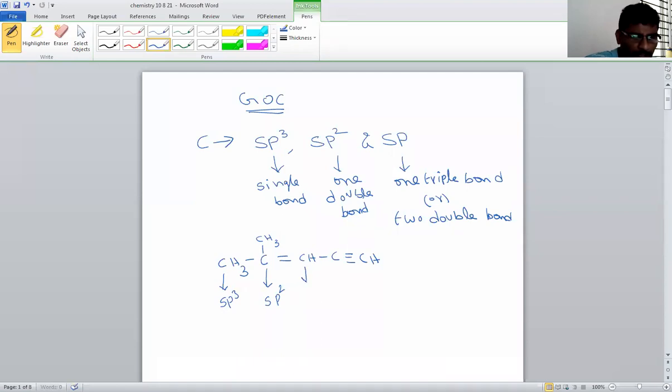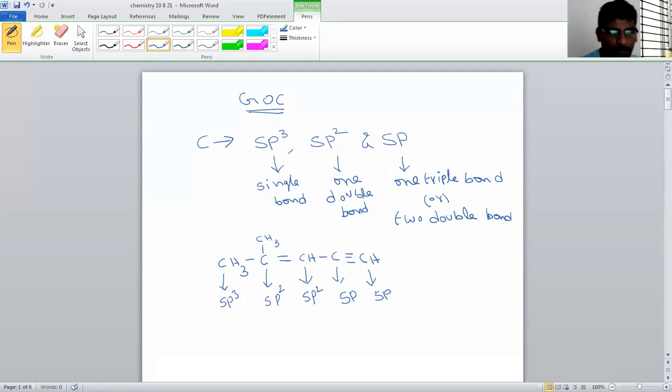Similarly, this is also a double bond, so sp2 hybridization. What about this carbon? It has a single bond on the left side and a triple bond on the right. So triple bond is preferred. Hybridization must be sp. Finally, this one is also a triple bond, so its hybridization must be sp.